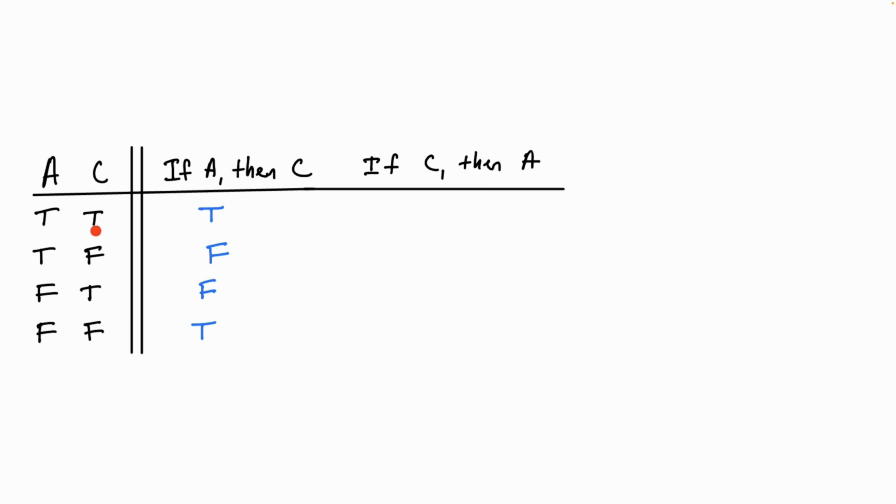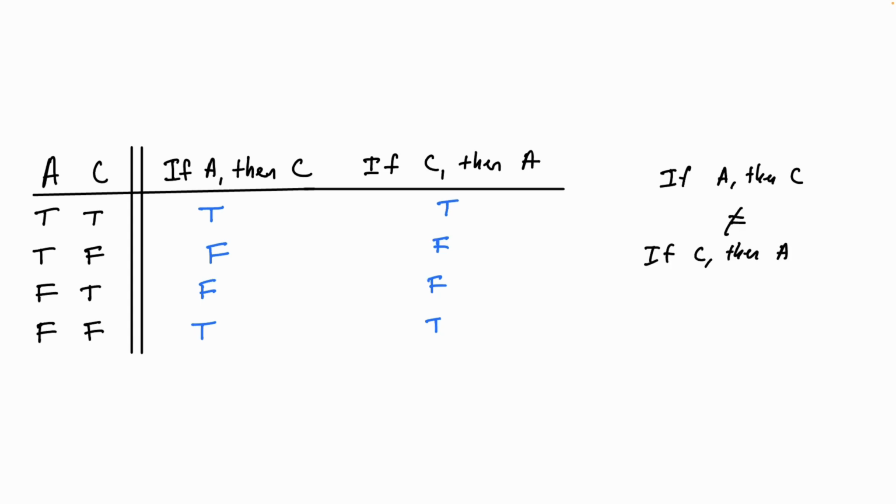In the first row, its antecedent and consequent have the same truth value, so it would be true in the first row. And in the last row, its antecedent and its consequent have the same truth value, so it would be true in that row as well. So it would be true in those rows, and it would be false in the other two rows where its antecedent and consequent have different truth values. So the conditionals if A then C and if C then A would always have the same truth values. But the conditionals if A then C and if C then A are not in general equivalent.